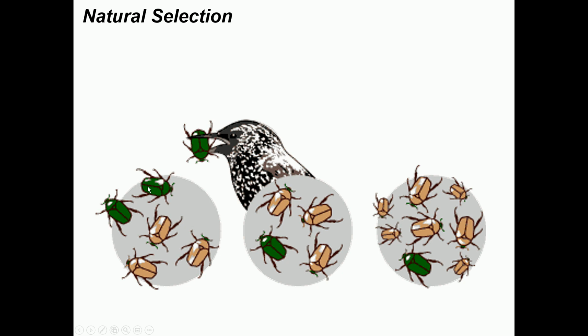So you can see here you have the bug with green color, the bug with brown color. The bird is going to see these insects, and they'll be eaten by the bird. So the green bugs will be decreasing over time, and the bugs with the brown color are going to be increasing over time.